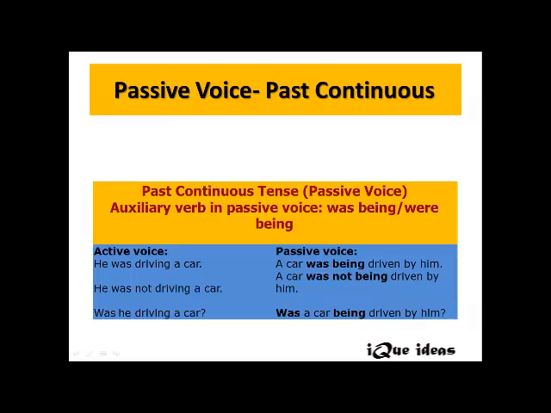Right, I want you all to observe one thing here. There is no change of tense in passive. When you change a sentence from AV to PV or PV to AV, there is no change of tense. Tense remains the same. The only thing you all need to remember is in passive voice, we have to use 3V. And if you have continuous tenses in AV, we have to use being in passive voice.